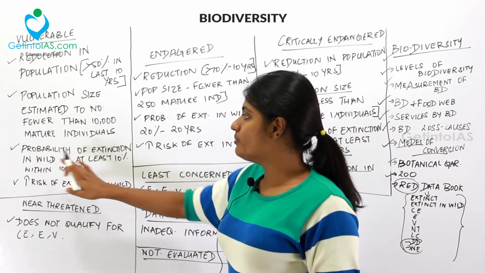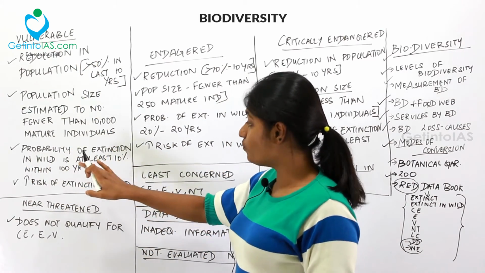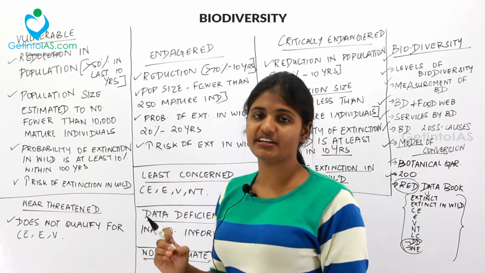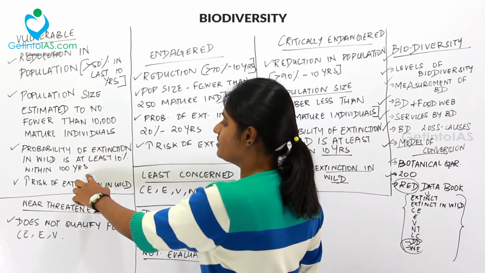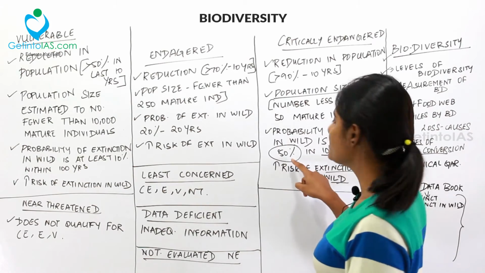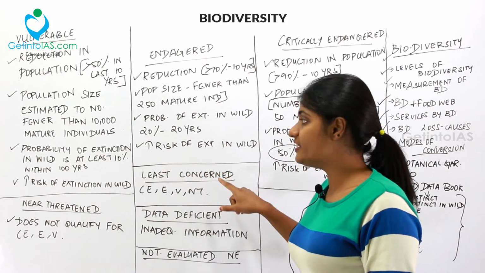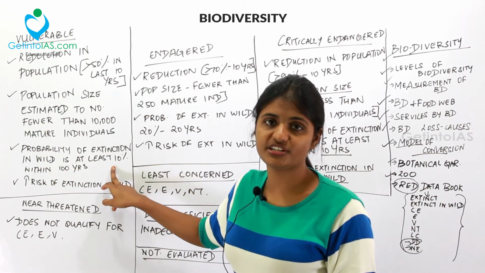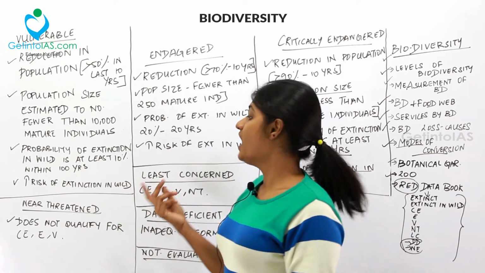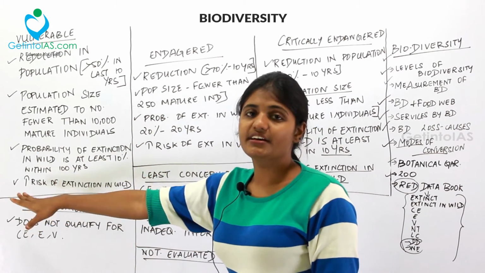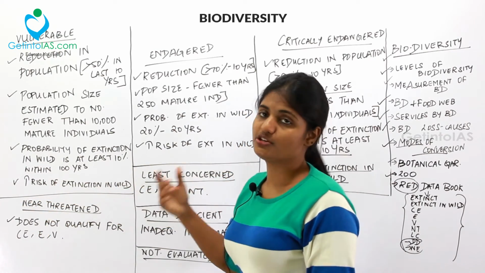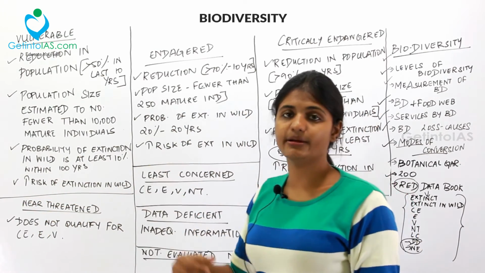And then the probability of extinction in wild is at least 10% within 100 years. For critically endangered, we saw it as 50% in 10 years, then 20% in 20 years. For this, it is 10% in 100 years. And then there will be a high risk of extinction in wild. So I already told you the last point will get repeated.